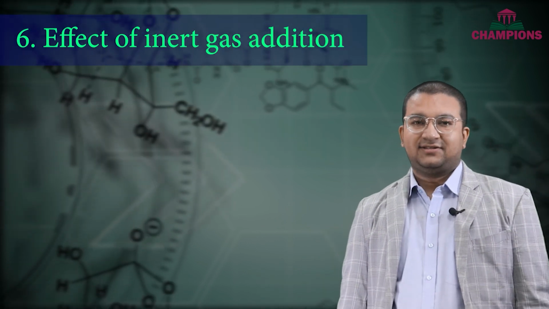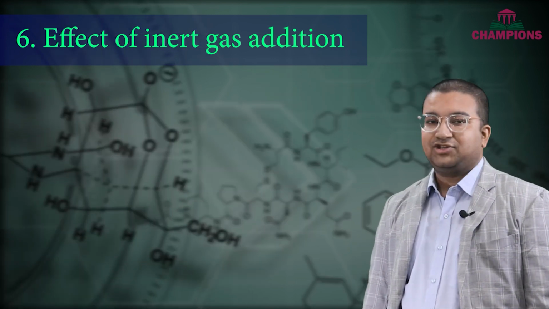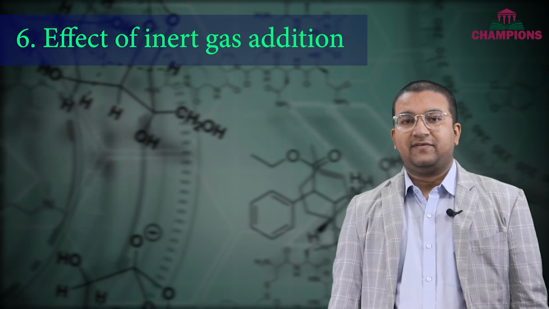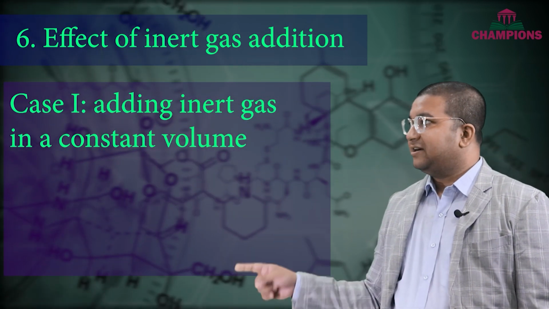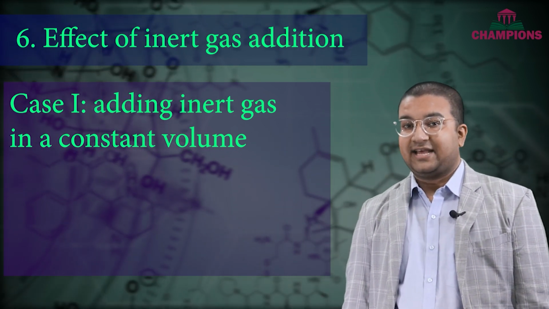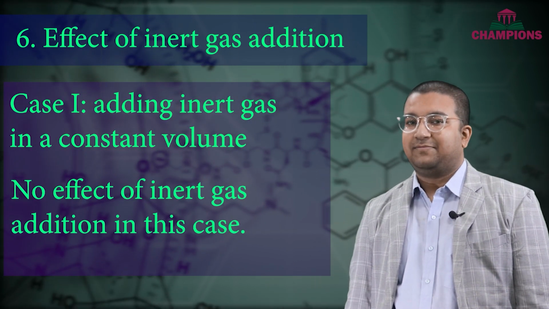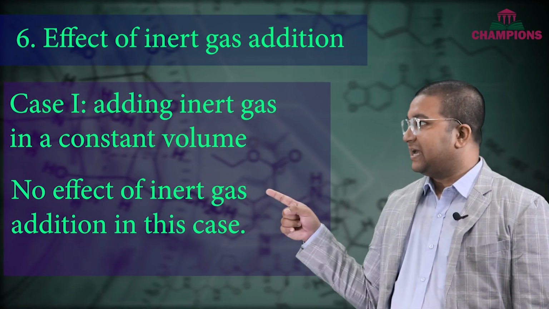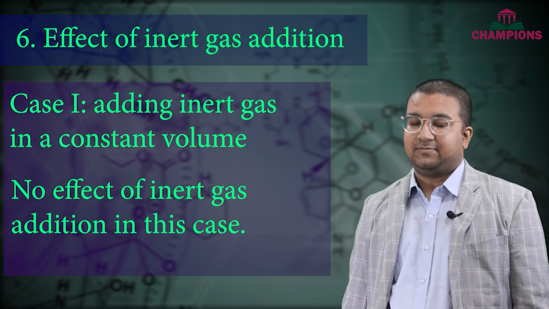And lastly, let's consider the effect of inert gas addition. Inert gas addition can be done in two different ways. Number one, the effect of inert gas addition at constant volume. When we add inert gas at constant volume, the partial pressures of the gases existing in the reaction do not change, which means that the equilibrium will have no change. So addition of inert gases at constant volume has no effect on the equilibrium.